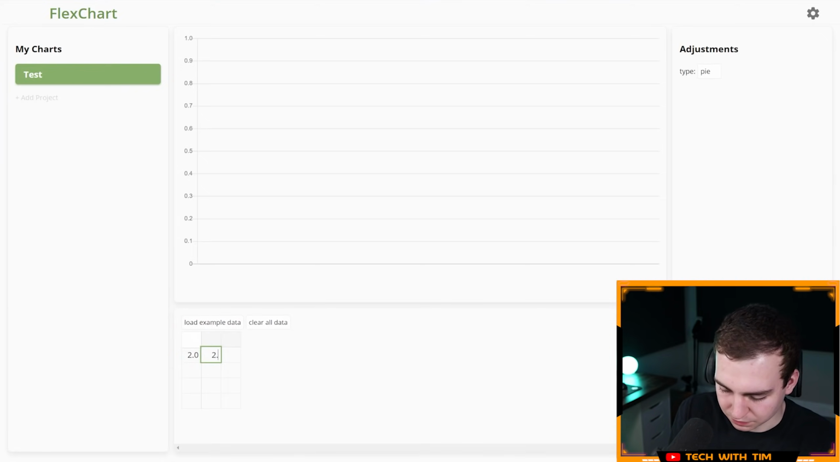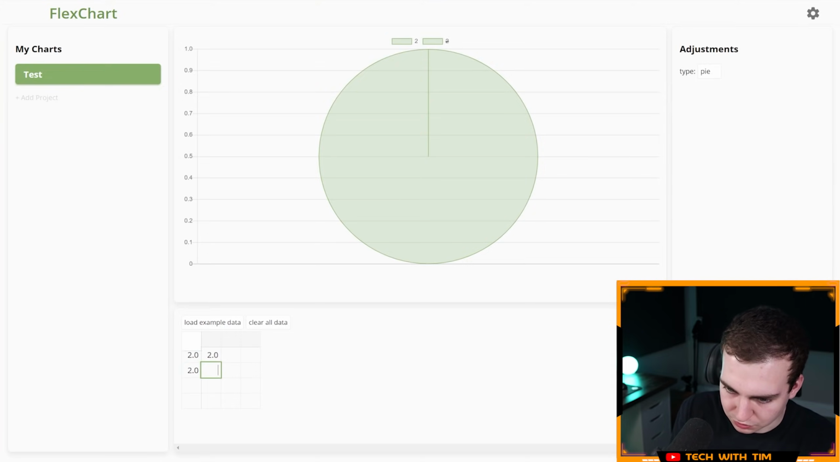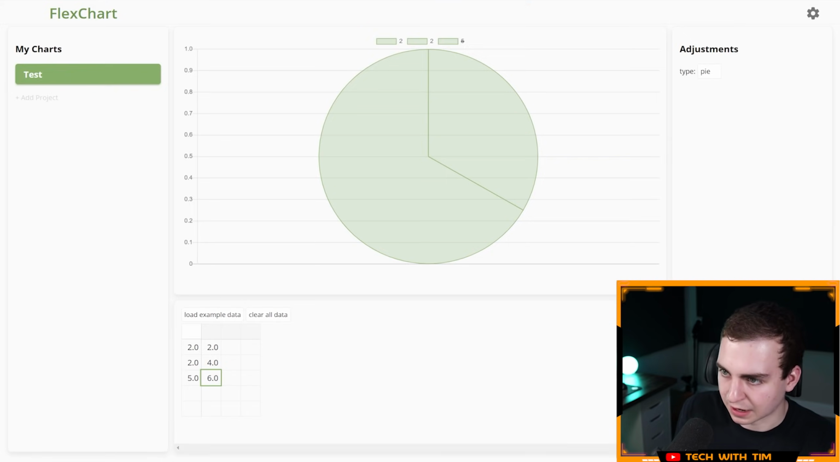Let's see here. 2, 3, 2, 4, 5, 6. I know I'm 100% doing this wrong. Okay, so those are the labels. Okay, so that makes sense.